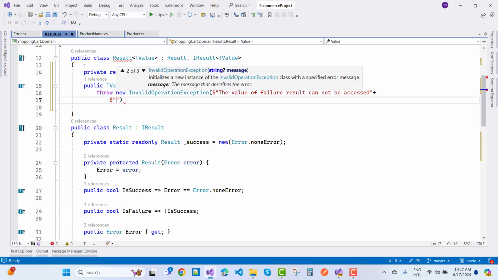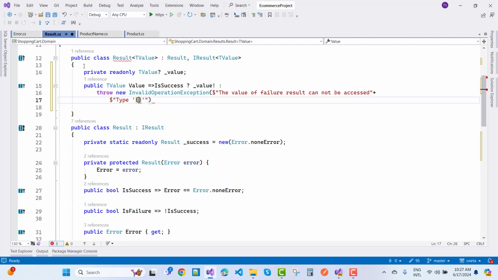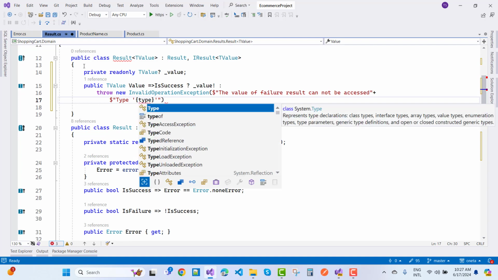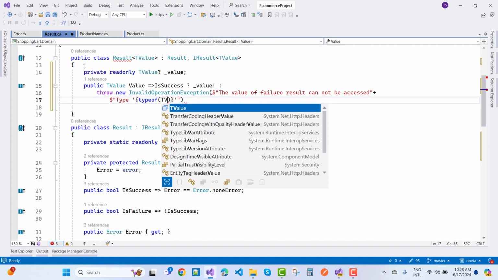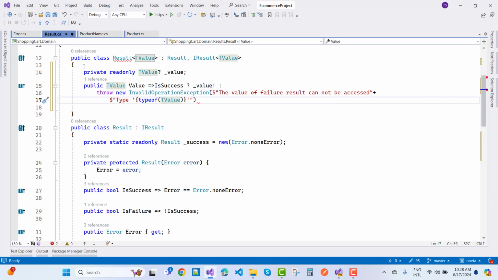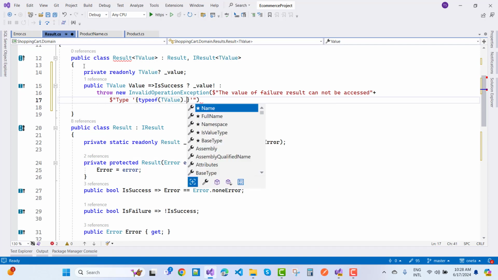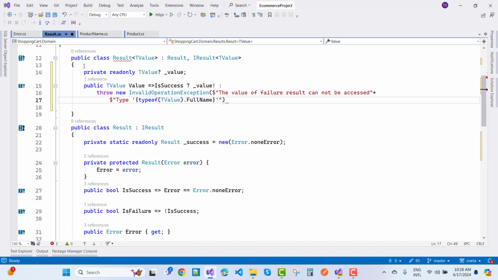$sign type is what? That is type of t value dot full name. Okay, t value is what?